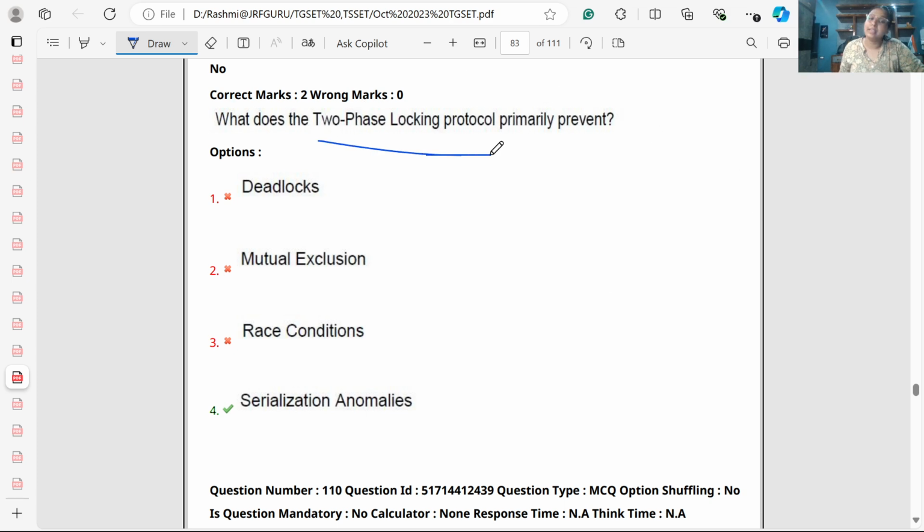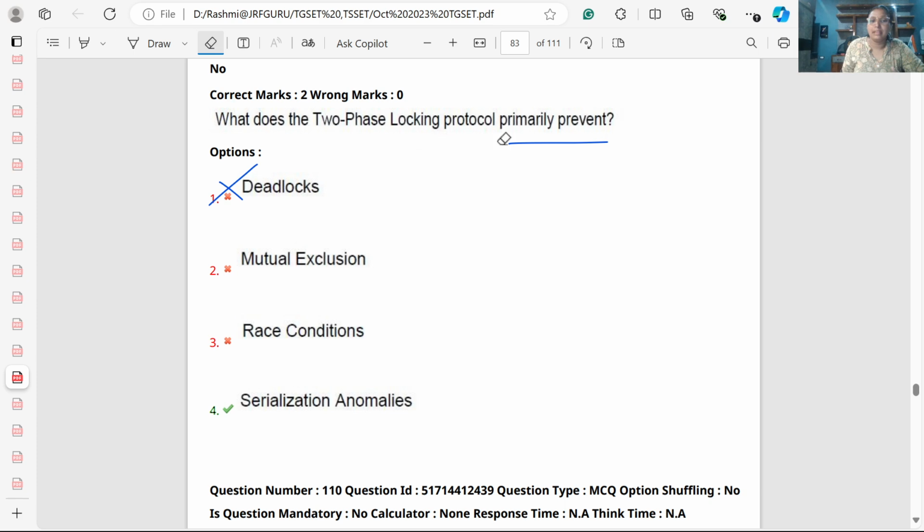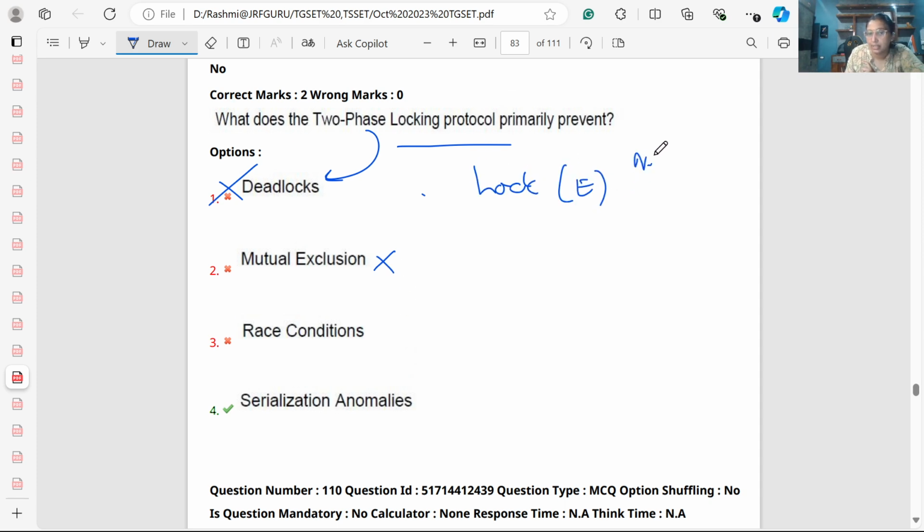What does the two-phase locking protocol primarily prevent? Does it prevent deadlock? No. Whenever there is two-phase locking, it may cause deadlock. It does not prevent it. It cannot prevent mutual exclusion, because obviously if you are locking something, you can access that item mutually, so it will not prevent mutual exclusion.